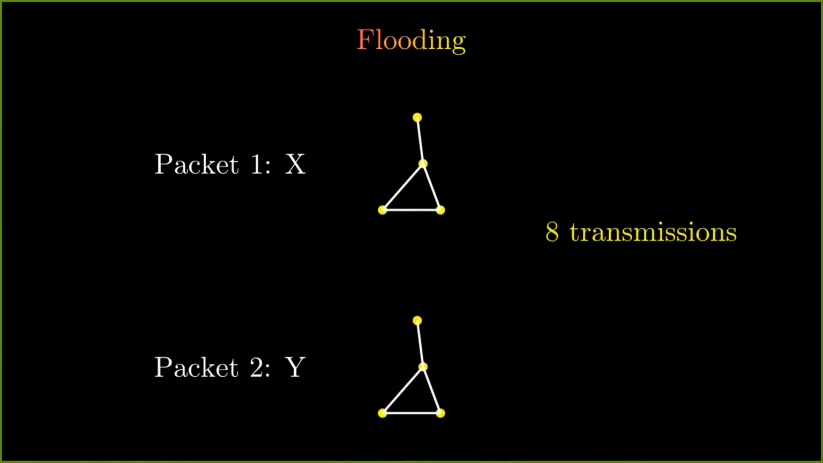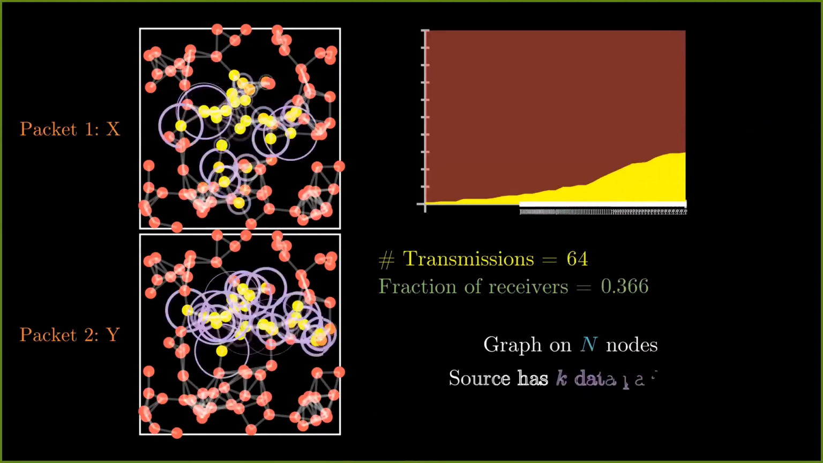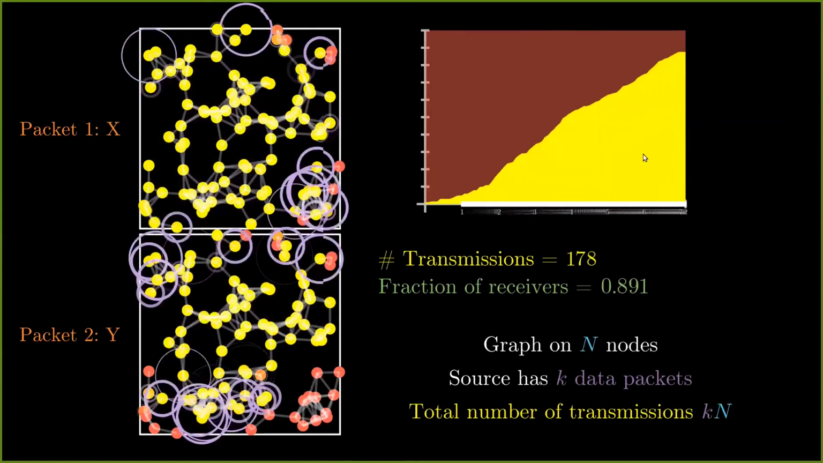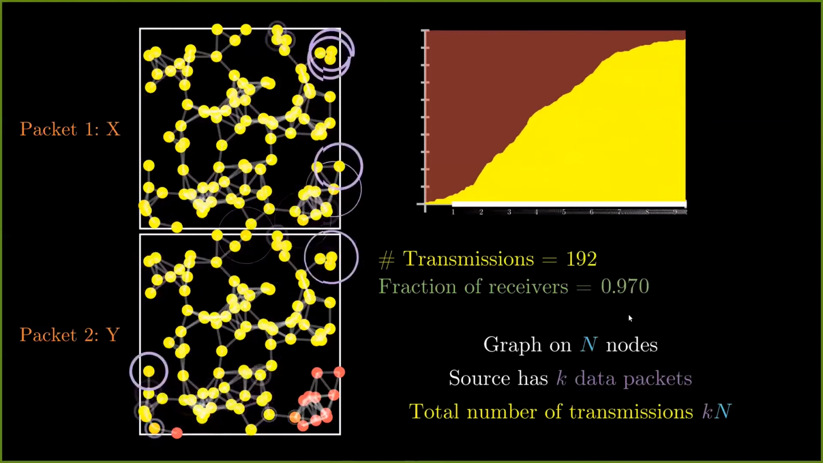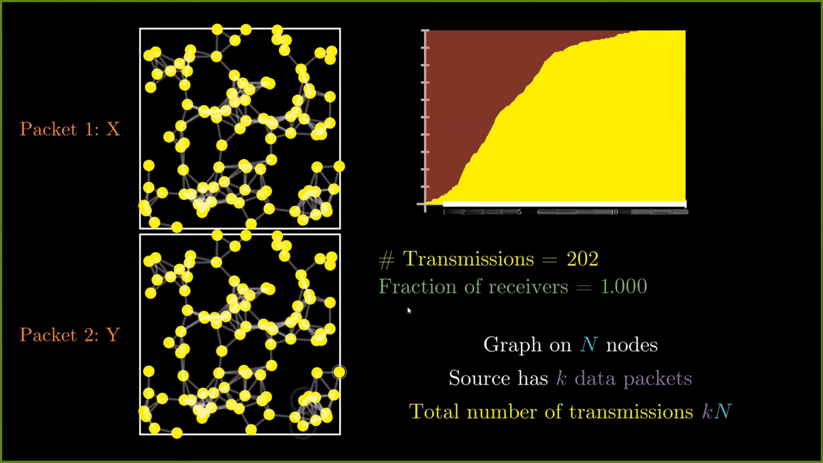Let us take a look at the simulation of this flooding mechanism on a large graph. The plot here shows the number of transmissions and it gets updated with time. Generally, on a graph of n nodes with k data packets, the total number of transmissions is k times n. So here there are 101 nodes with 2 packets and hence 202 transmissions. Moreover, all the nodes in the network receive both the packets, and hence the fraction of receivers is 1.